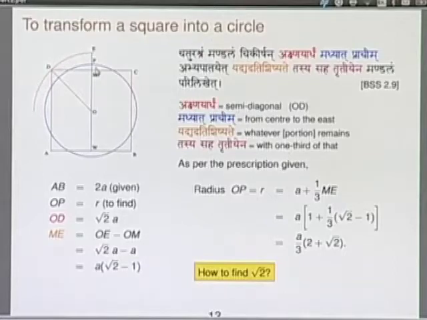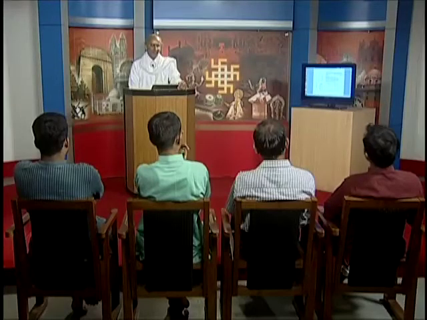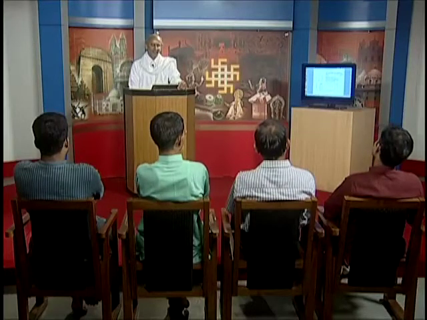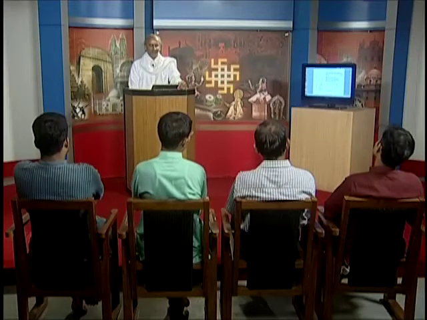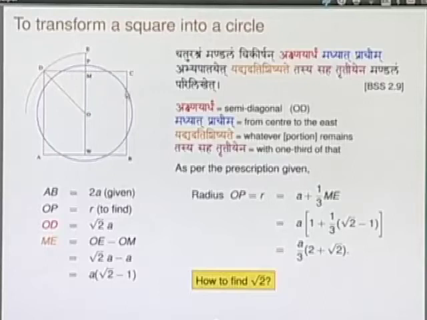Once you draw the circle, from this side to this point there is something which exceeds, and whatever exceeds you divide by 3, that is what he is saying. See, yadyad atishishyate tasya sahatritiyena mandalam parilikhet. So, take 1/3 of it and then draw a circle.